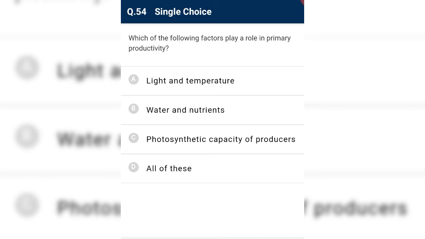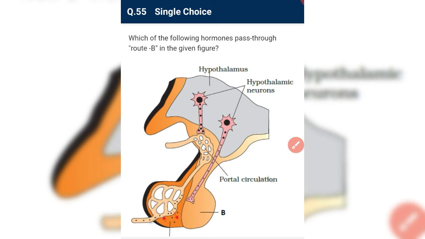Which of the following factors play an important role in primary productivity? Light, temperature, yes. Water, nutrients, yes. Photosynthetic capacity of producers, yes. All of these play an important role in primary productivity.